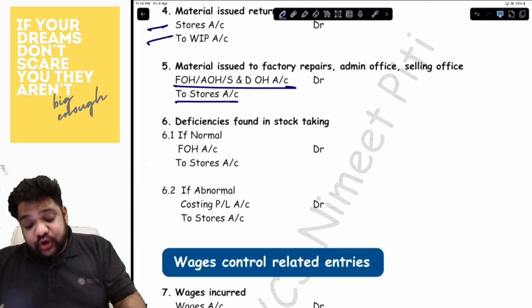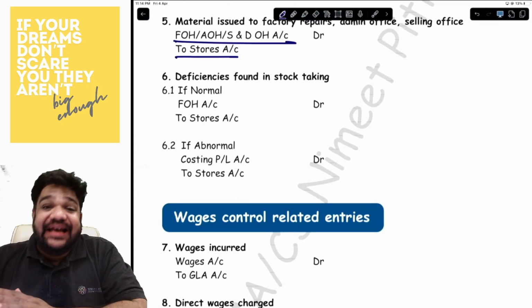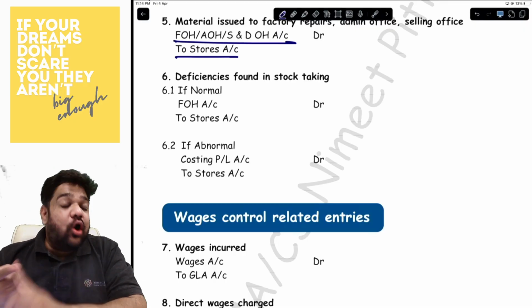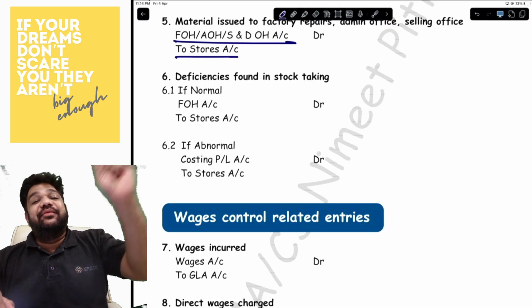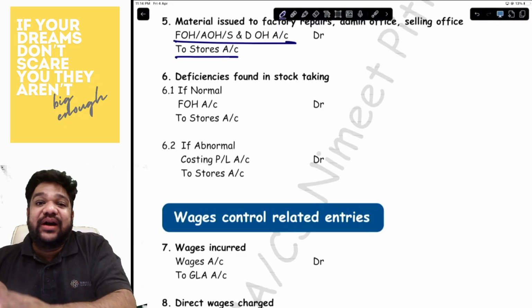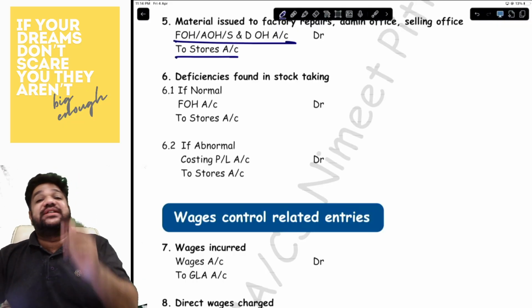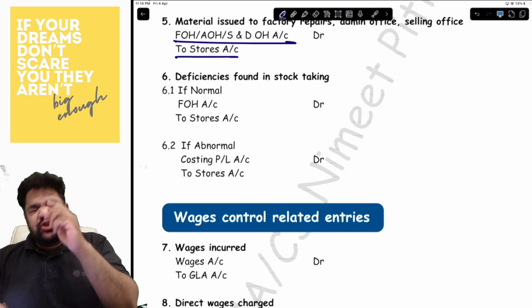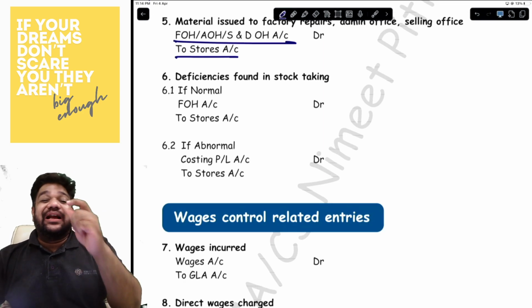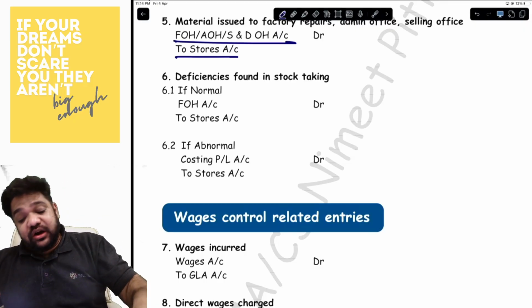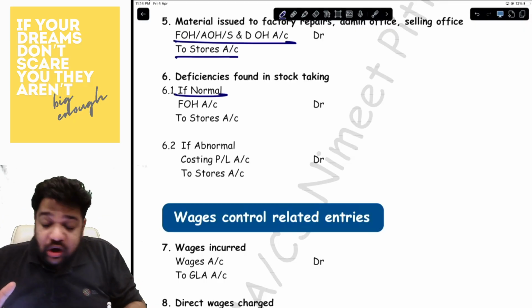Okay. Then you have deficiencies found in stock taking. Now the deficiencies could have been of two types: normal deficiency or abnormal deficiency. Normal deficiency will go and sit in your factory overhead account. So entry will be factory overhead to stores. Abnormal deficiency will go to WIP account, costing PNL account. So the entry will be costing PNL to stores. Okay. If the question is silent, we will always consider it as normal deficiency.